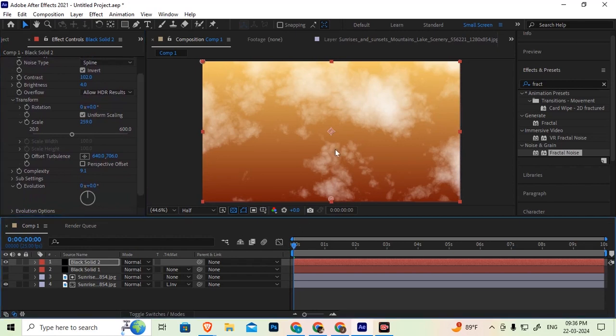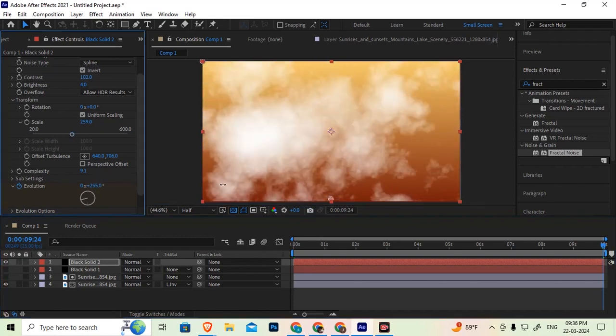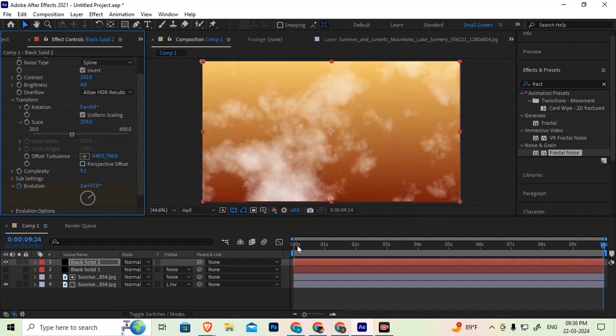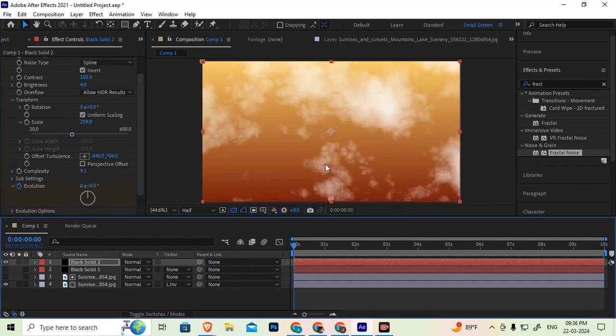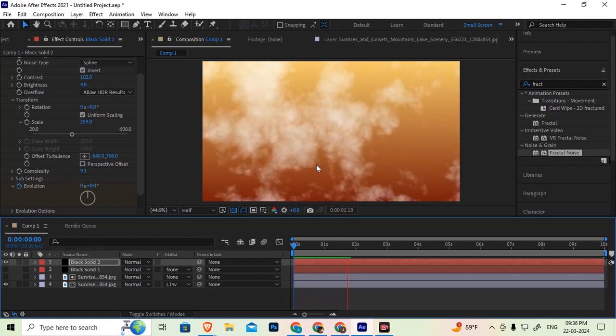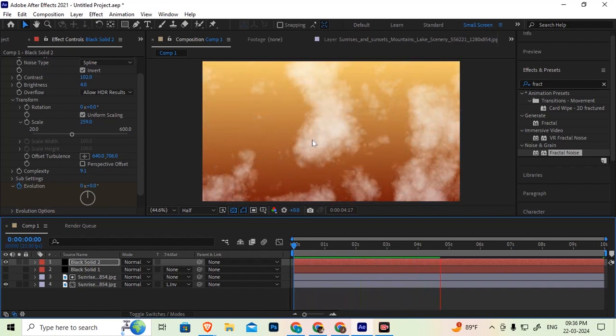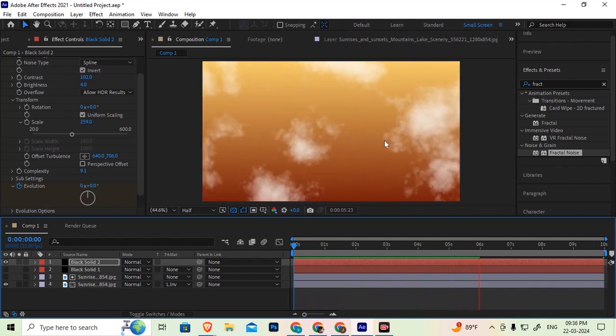Now this cloud should also get movement. It should change the shape of the clouds. So add evaluation set key at the starting, 10th second, add the rotation, means movement. See now, shapes are slowly changing.